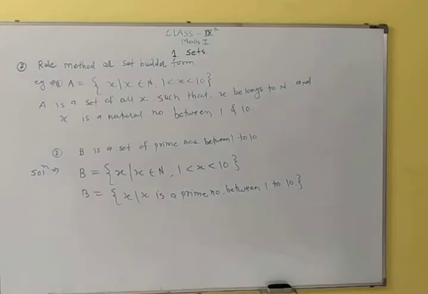Then second, listing or roster method, and here rule method means listing method can be converted into rule method और rule method can be converted into listing method. अगर लिस्ट दिया है तो उसको रूल में कन्वर्ट कर सकते और अगर रूल दिया है तो उसको लिस्ट में भी कन्वर्ट कर सकते.